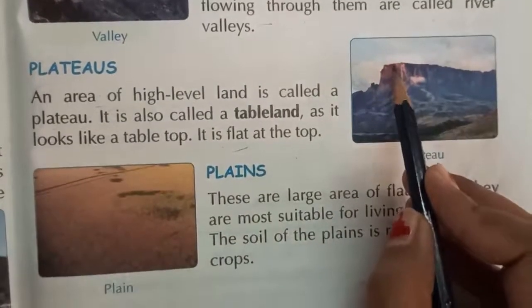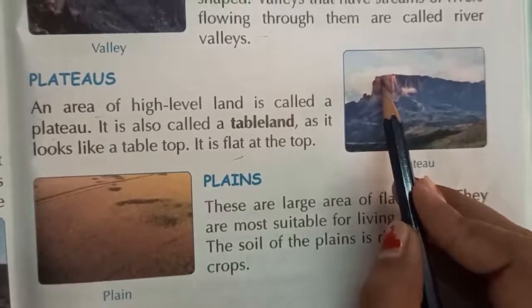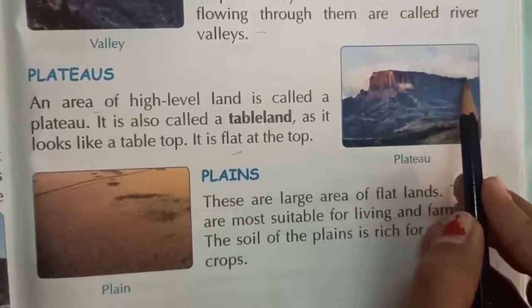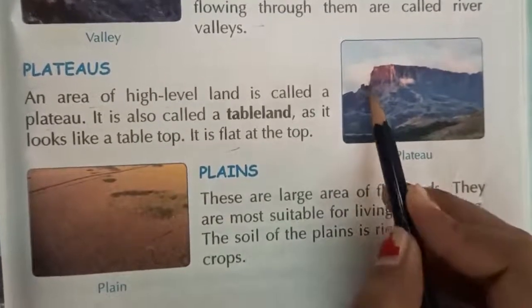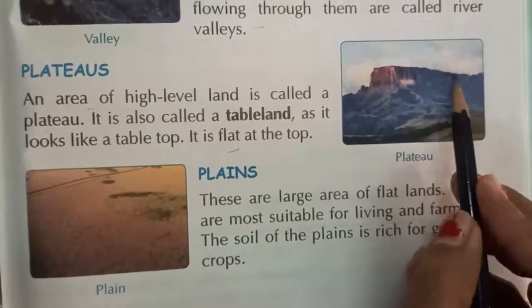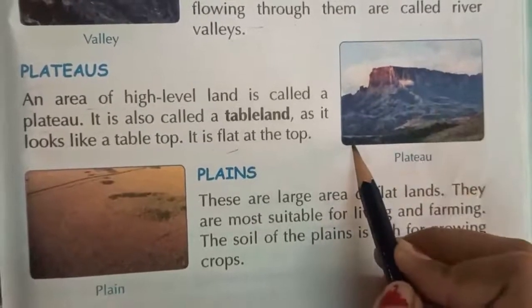Like our table, it has a plain flat on the top. It's called plateau. A small hill and the surface looks like a table top. It's called plateau.